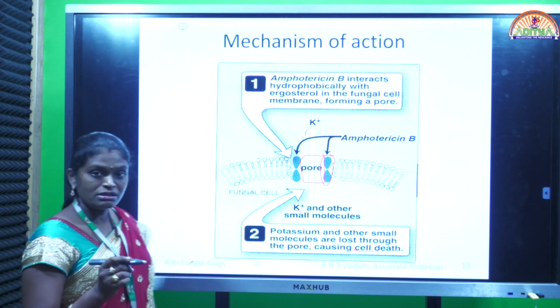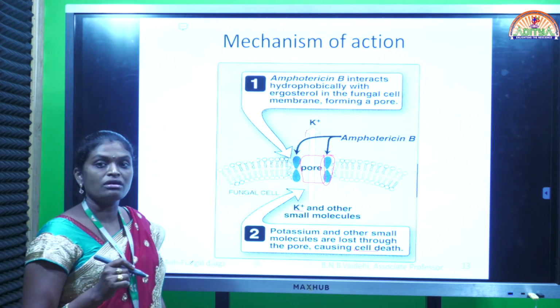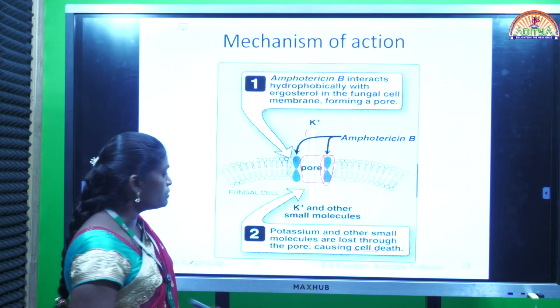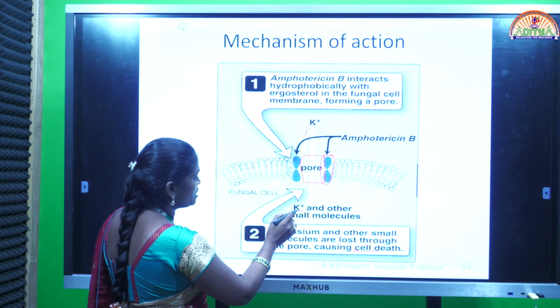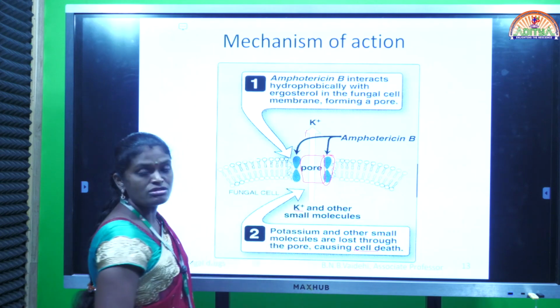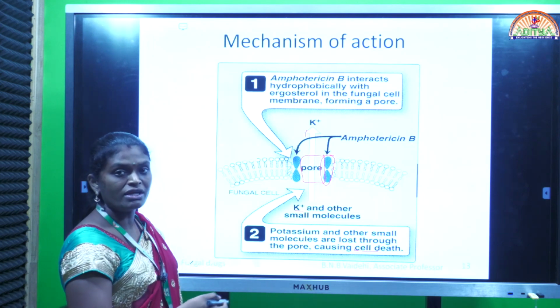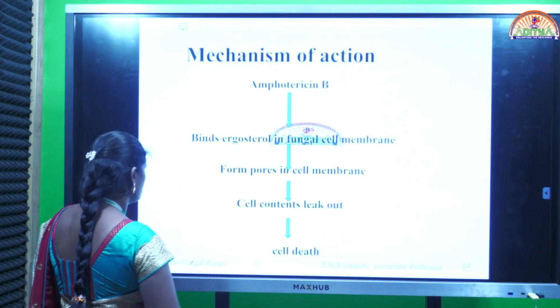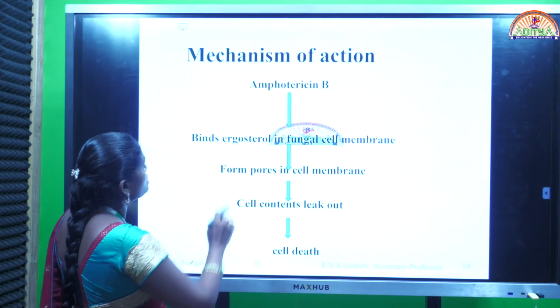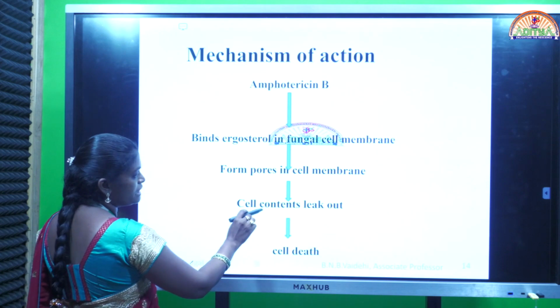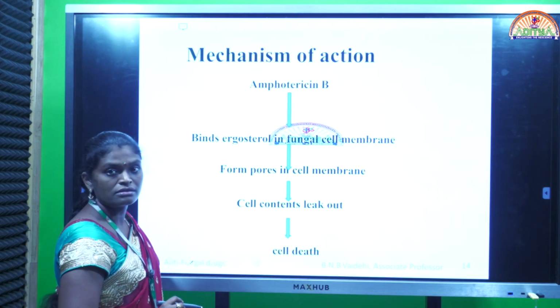Okay, amphotericin binds to the ergosterol of the fungal cell membrane and creates pores. Through those pores, internal constituents like potassium and other small molecules are eliminated, which leads to cell death. In that way, we can reduce fungal infection. See, binds ergosterol in fungal cell membrane, forms pores in cell membrane, cell contents leak out, leads to cell death.